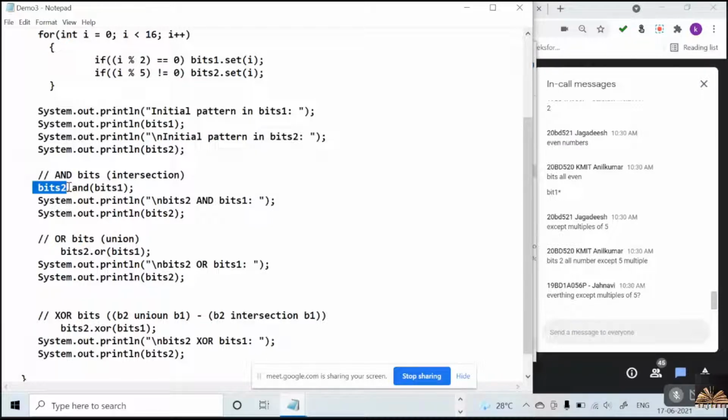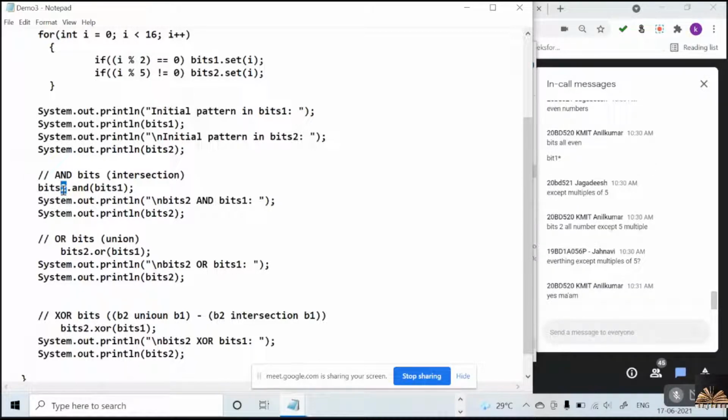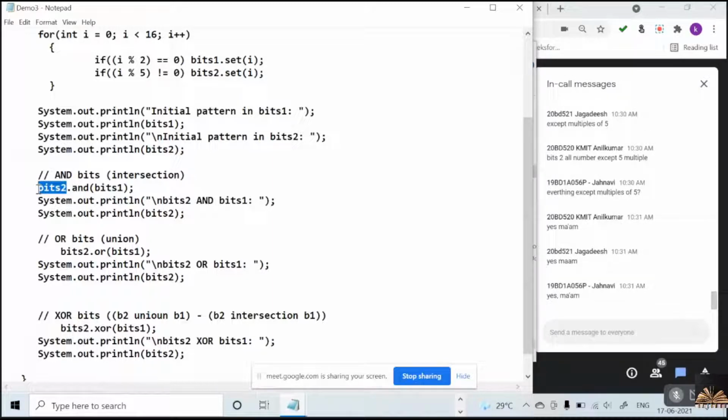Understood? Everybody knows what intersection is, right? The common elements of both bitsets will be kept in bitset 2.